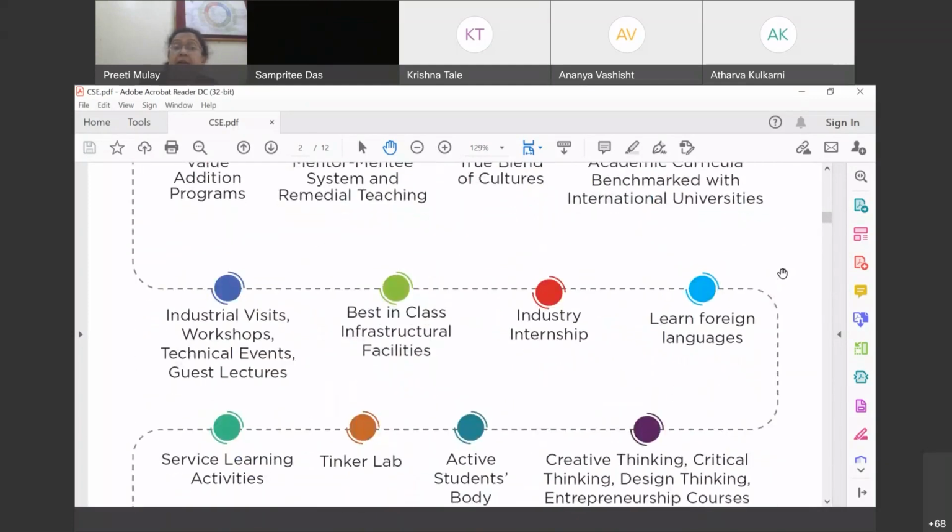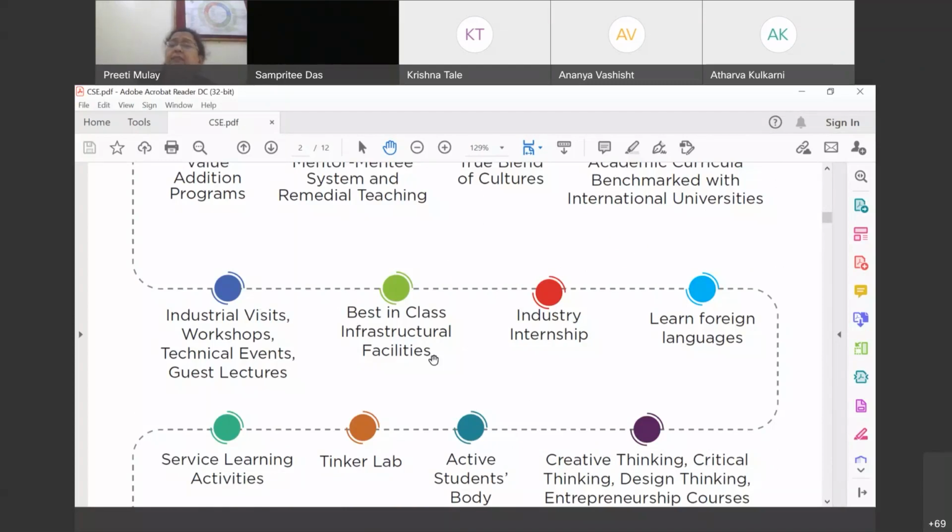right? In normal days, we used to organize industrial visits, workshops, technical events, and guest lectures. But now in these new normal special days, we definitely organize guest lectures, technical events, and workshops, but in a virtual mode, in online mode. And industry visits will start soon. Let's hope that the days will come back to normal, my dear friends, right?